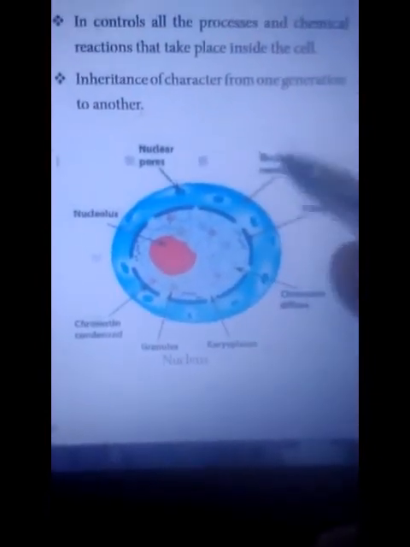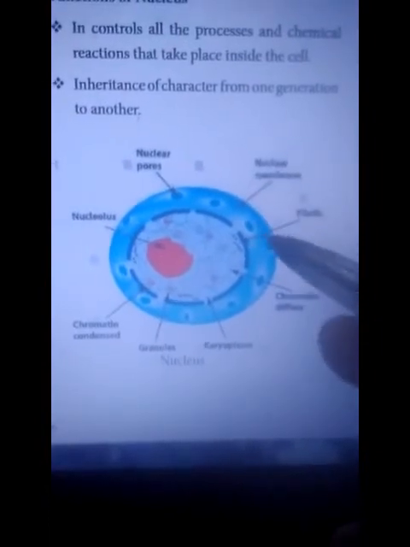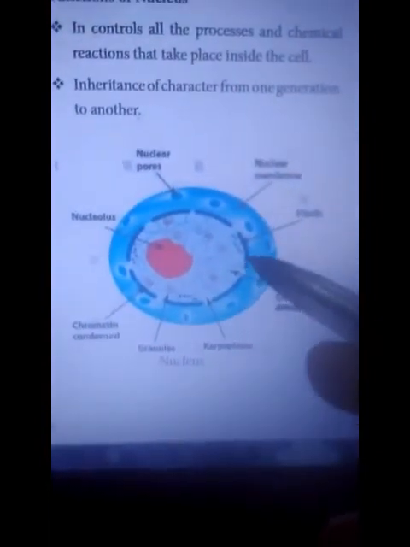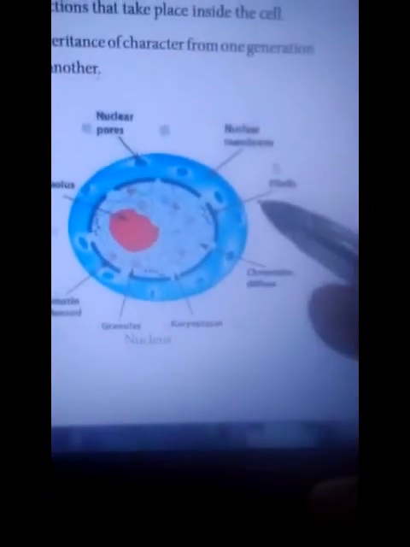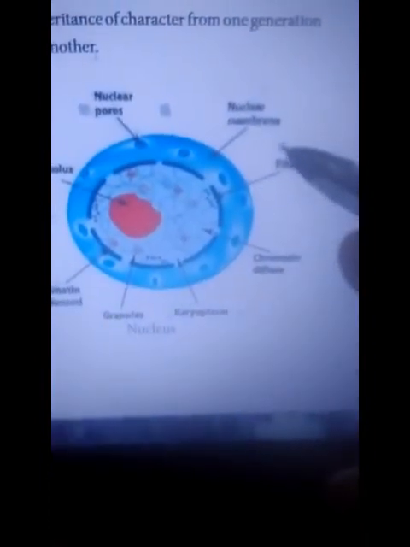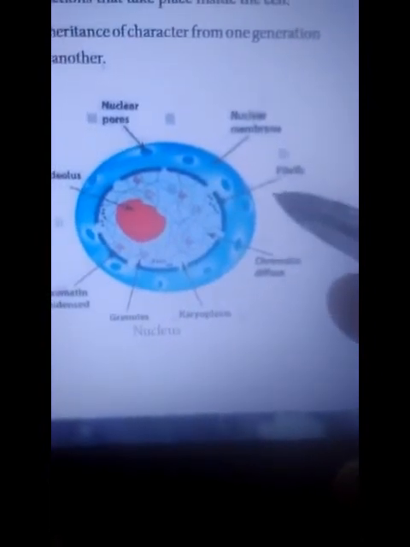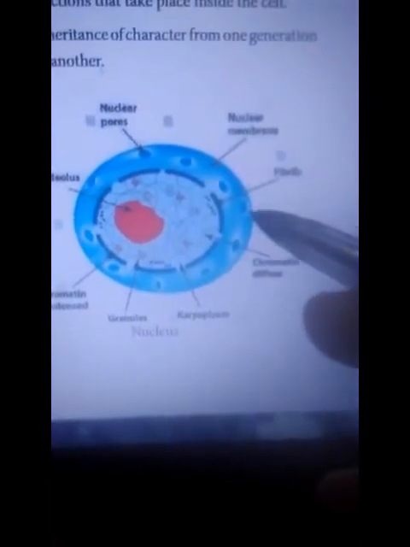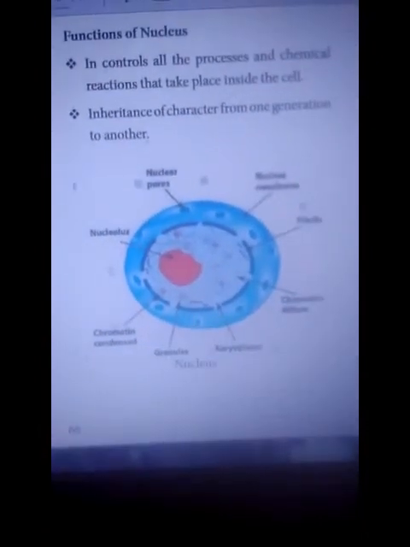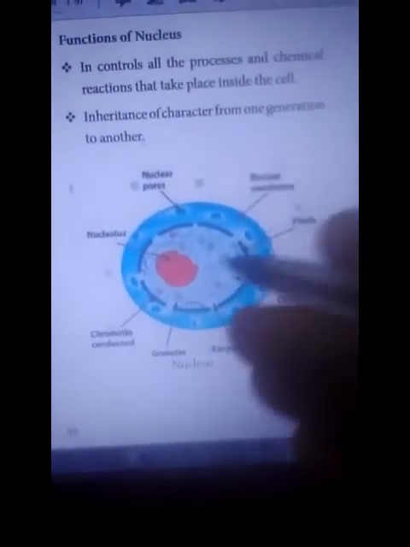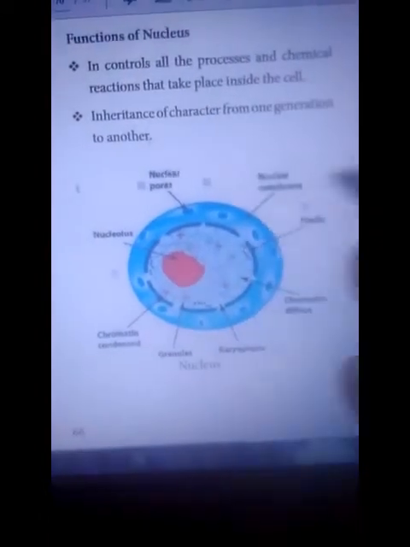Then nuclear membrane. Inside the nucleus there are many materials. These materials are produced from the nuclear membrane. Next, fibrils. These fibrils form during cell division. Next, chromatin, diffuse. A single nucleus contains various types of organelles.